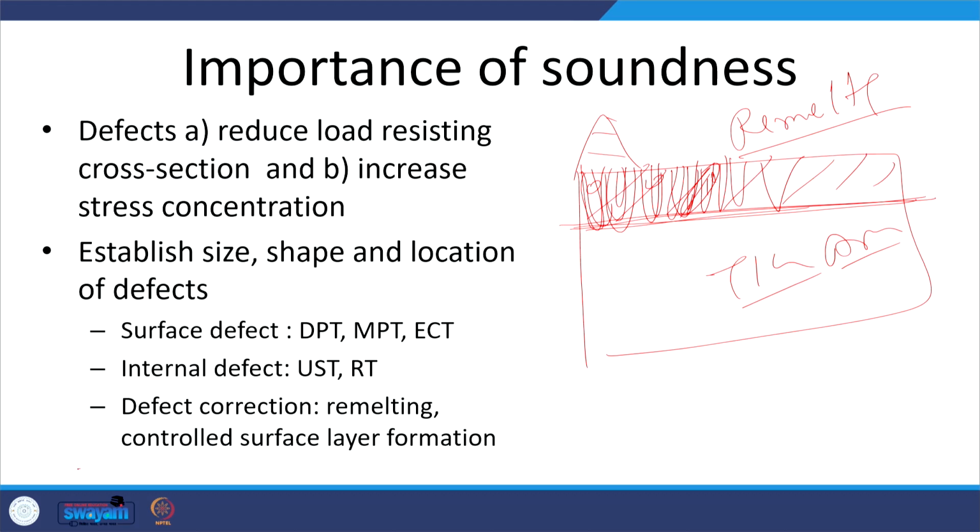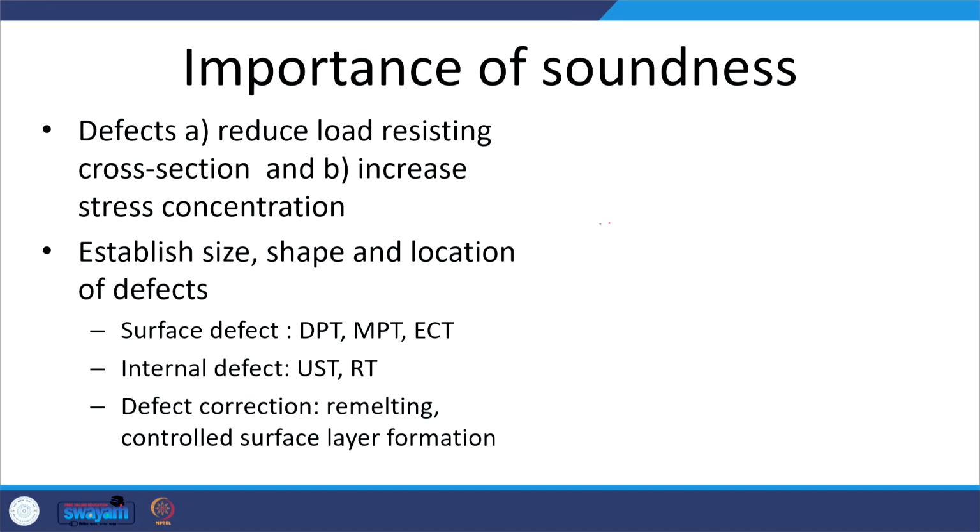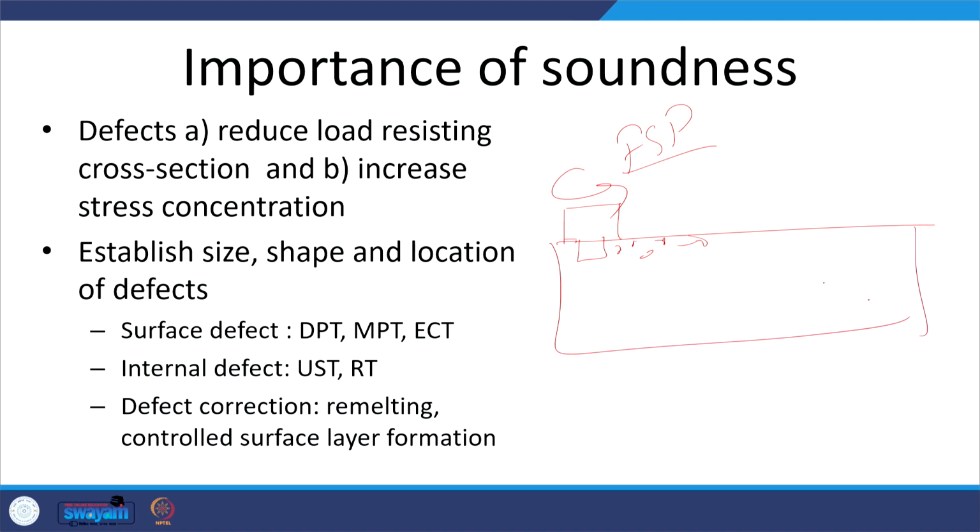Another way is using a suitable tool, like for friction stir processing. Say this is a shoulder and this is the tool, and if you have a defect near the surface layers, then the tool is made to pass through the surface where there is a defect.